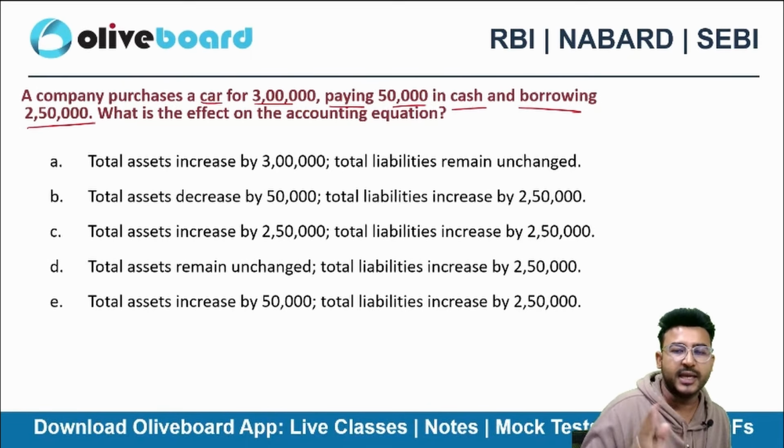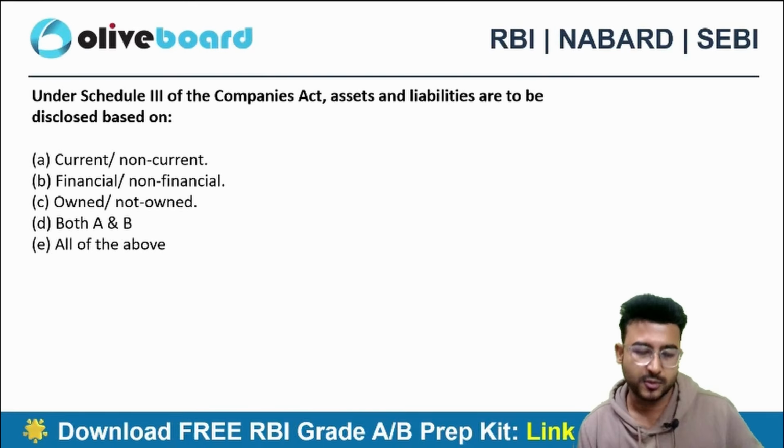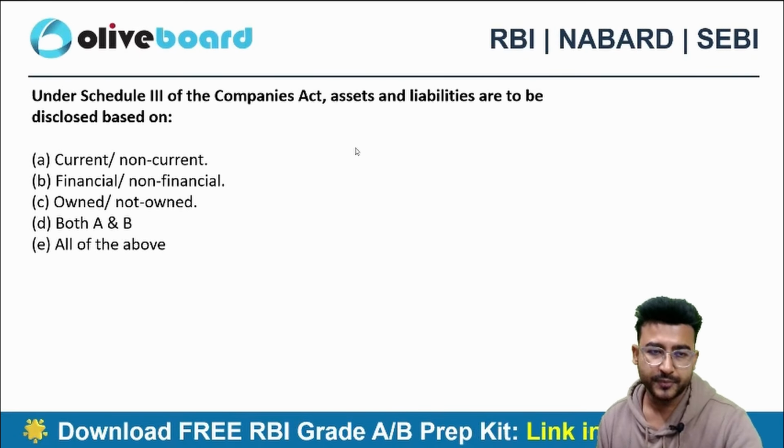Next one. Under Schedule 3 of the Companies Act, the assets and liabilities are to be disclosed based on what? Current, non-current, financial, non-financial, owned or not owned, both A and B, or all of the above. A very simple one again.